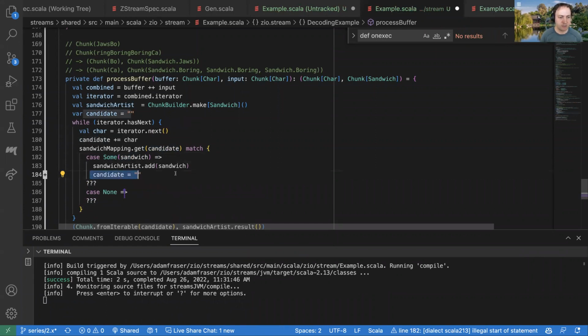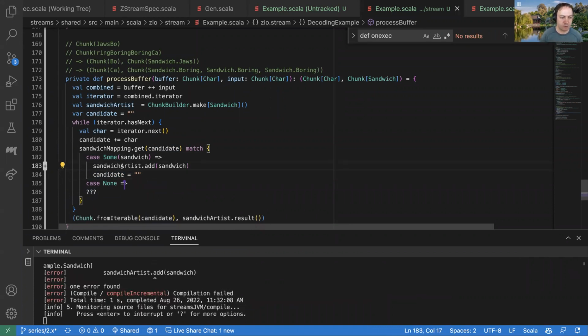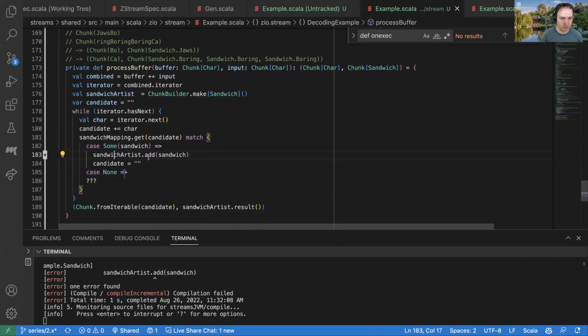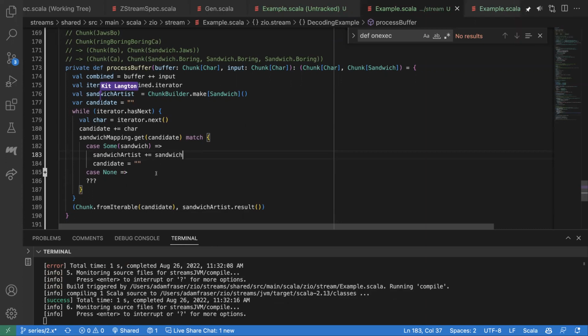And we should reset the candidate back to being empty because we've now consumed those inputs. So we want to remove those from our little internal buffer here. Oh, and I think this is supposed to be plus equals. And maybe for clarity, I'll undo my change.